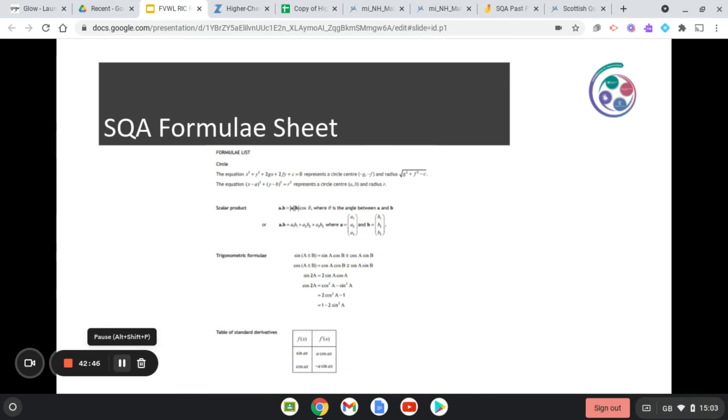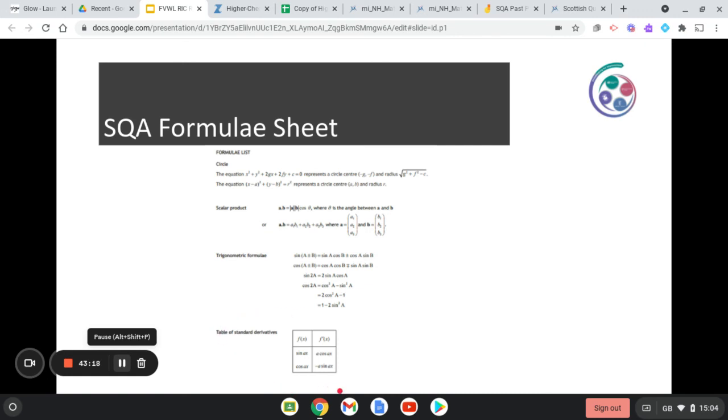Just a wee word about the formulae sheet. Don't forget to look at that throughout your exam. You get it for both paper 1 and paper 2. It's the same formulae sheet. You've got your circle formulae first of all, so make sure you know when and how to use them. Scalar product stuff is out. Hopefully it won't be in your formulae sheet at all in the exam. The trig formulae, you will need to know how to use, and the table of standard derivatives.